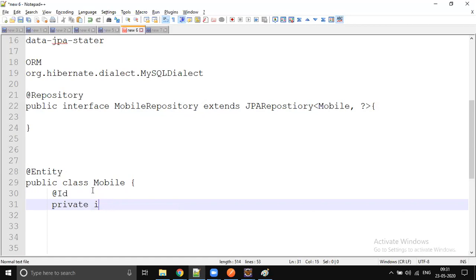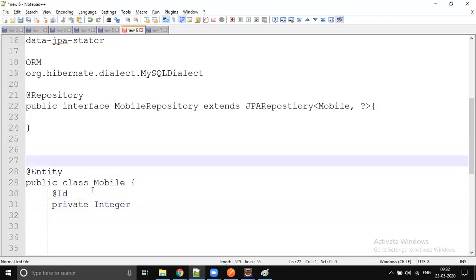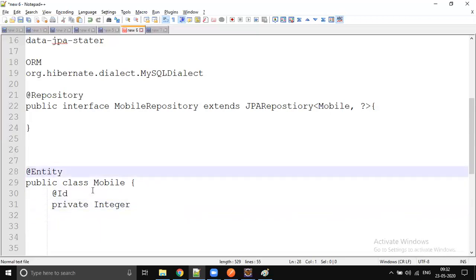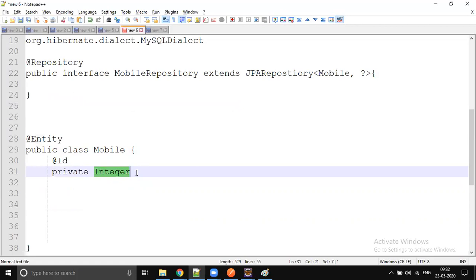I don't know whether we discussed it or not: in the model class, it is always recommended to use Integer, not int. Why, we will discuss later. Always use wrapper classes. Never use primitive variables here. No int, it is supposed to be Integer. No long, it's supposed to be Long with a capital L. Anywhere, for any POJO, we should use wrappers. Only the classes annotated with @Entity are never supposed to use primitives.